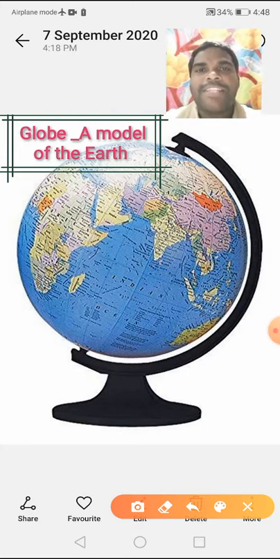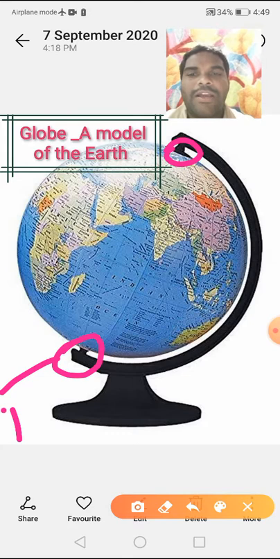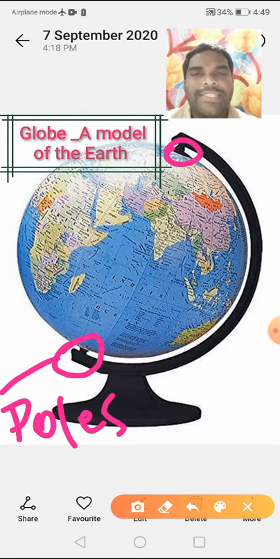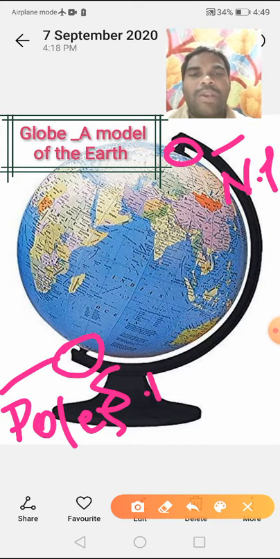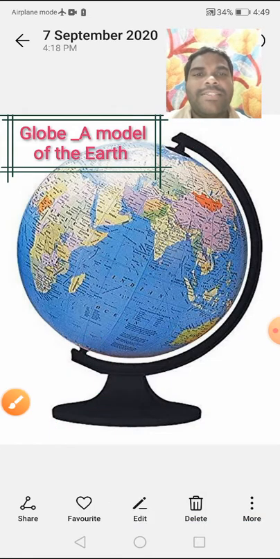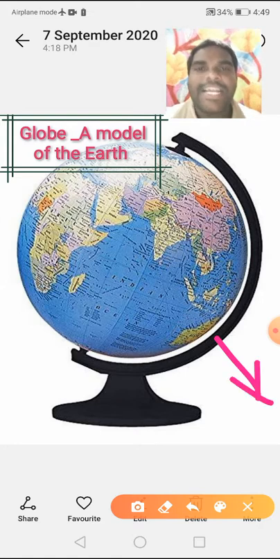The ending points of axis are called poles. Yes, top is north pole. Bottom is south pole, and here it is scale. It is a scale. Understand, children?